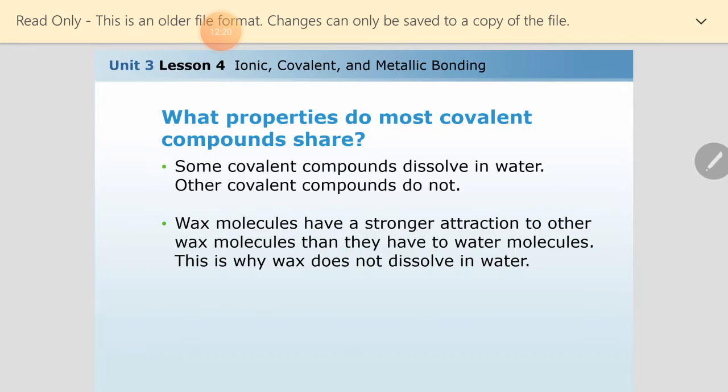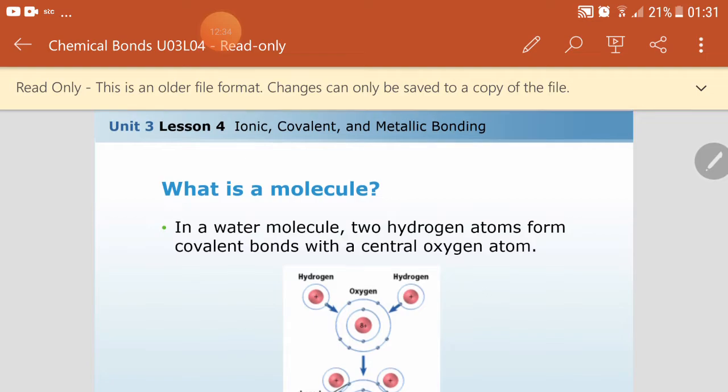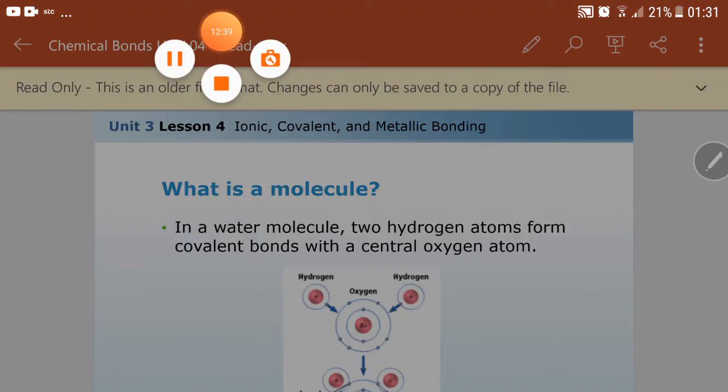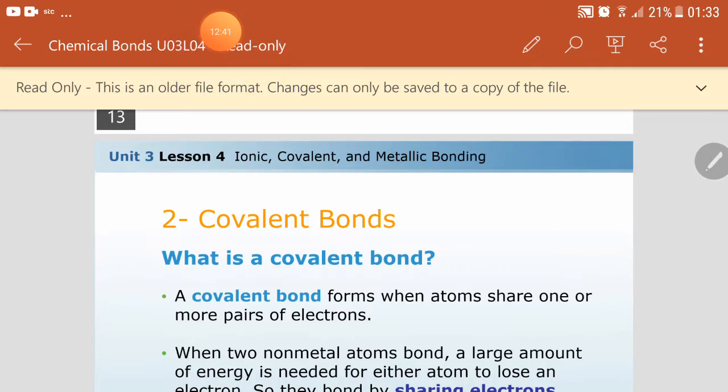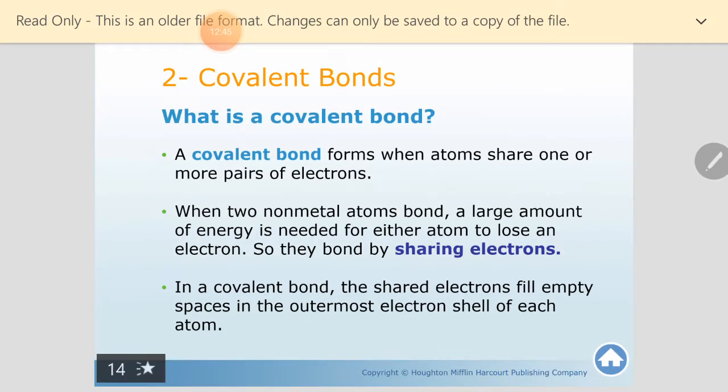What properties do most covalent compounds share? Because of having this covalent bond, they have specific properties. Exactly like the ionic. We forgot to say here that the covalent bond is made only between nonmetals.